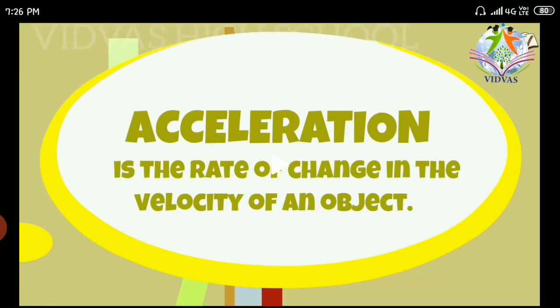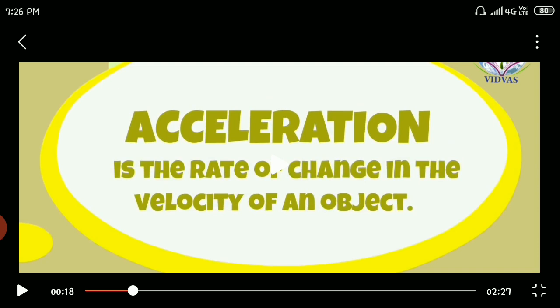Acceleration is the rate of change of velocity of the object. Don't worry, I am going to explain what is meant by acceleration, mass and force, and related to these three terms we have Newton's second law with three equations.